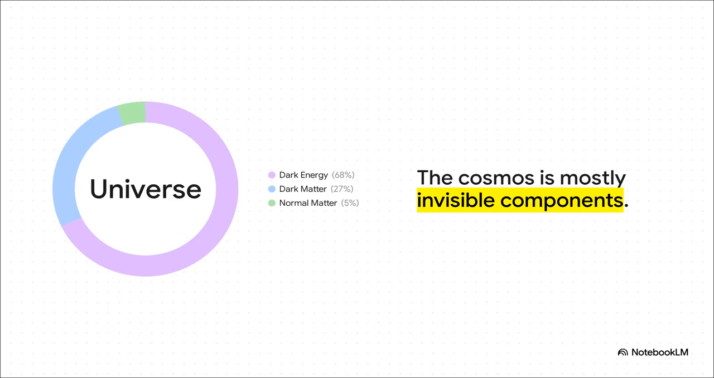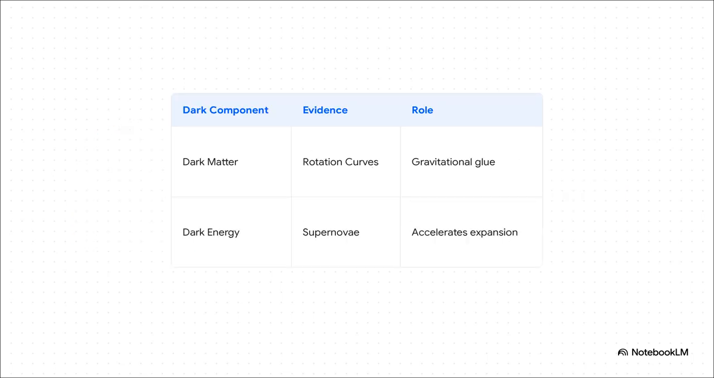That's it. A full 95% of the universe is composed of stuff we cannot directly see. You've got 27% dark matter and 68% dark energy. We are literally the cosmic minority. To break down what these unseen forces are actually doing behind the scenes, dark matter acts as the gravitational glue of the universe. We know it has to be there because of observations like galaxy rotation curves.